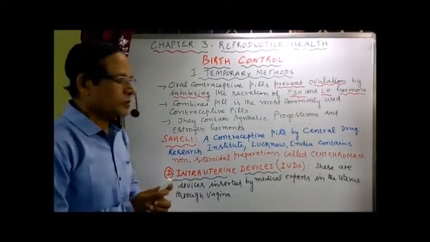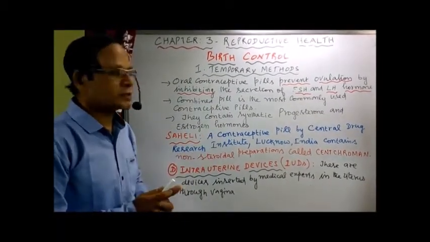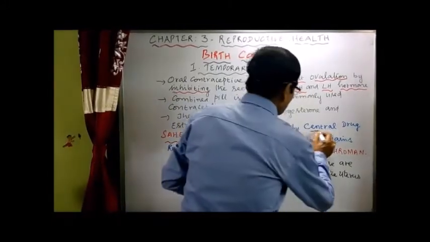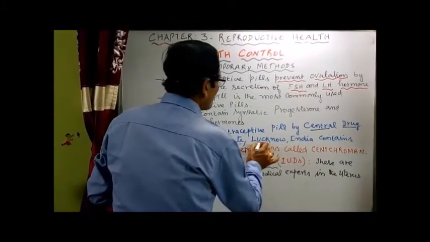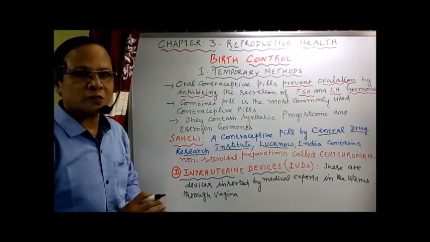Now, as I mentioned already, there is a one-time pill, a contraceptive pill made by the Central Drug Research Institute, Lucknow, in India. It is a tablet, a one-time pill. It is a non-steroidal preparation, as I mentioned earlier.